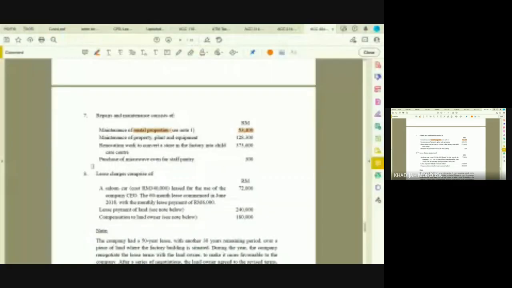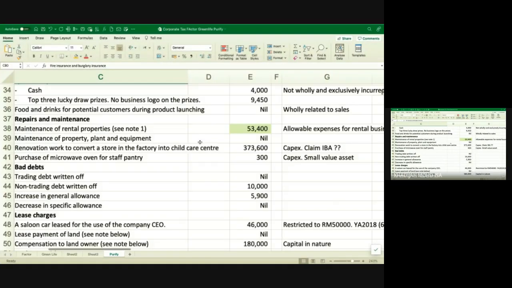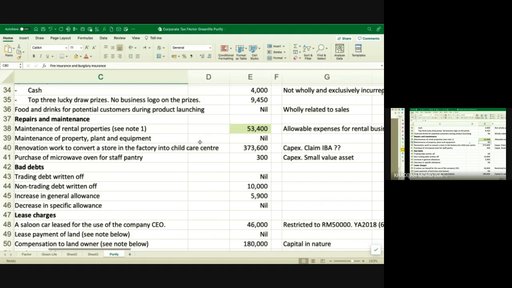Then maintenance of PPE, 128,300. Maintenance is a business revenue expenditure that you have to incur regularly. So whenever you have maintenance, the expenditure is allowable, but this one is against your manufacturing expenditure, so that's why it's nil.